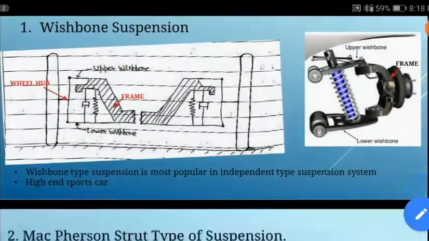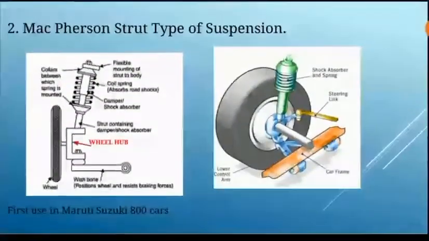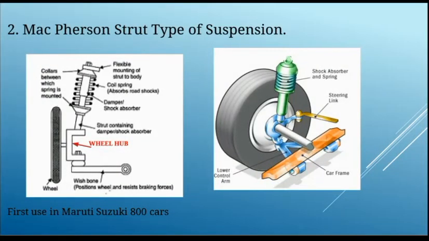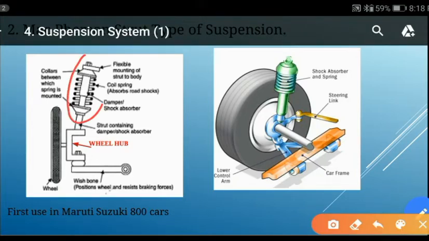Let us see the next type of suspension system. The second one is the MacPherson strut type suspension system. It is a very simple one. If you see here, a strut element is provided. In this strut element, the damper is inside and a coil spring is also used. This strut element is connected to the wheel hub, and at the lower end this wheel hub is connected to the wishbone.